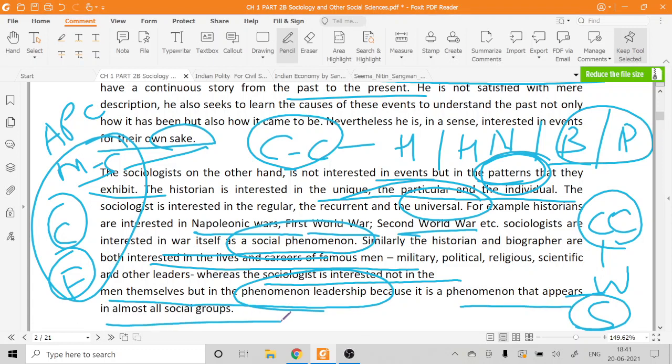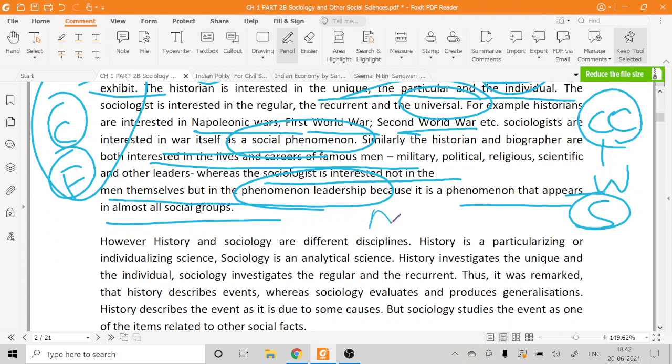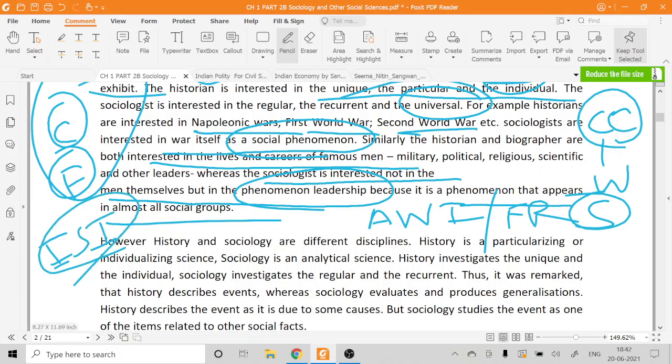So you have understood this phenomenon, for example leadership. If we talk about the American War of Independence, or the French Revolution, or the Indian struggle for independence, we will study what? Leadership as an institution, or the different sociological impact on, suppose, women.